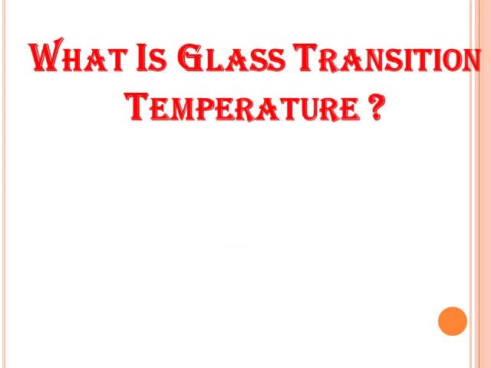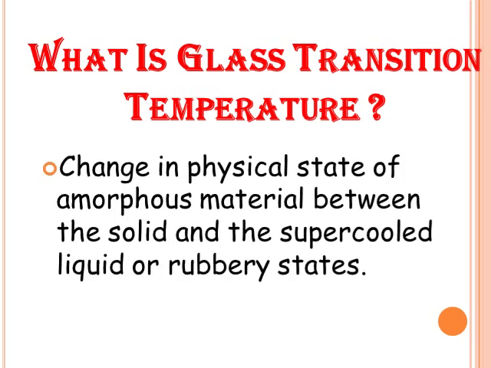What is glass transition temperature or Tg? It is the change in physical state of amorphous materials between the solid and the supercooled liquid or rubbery states.